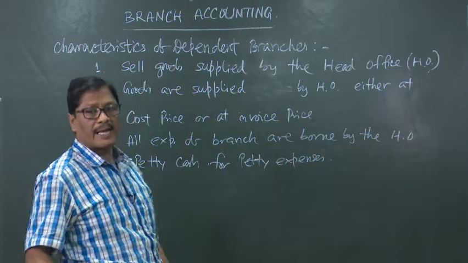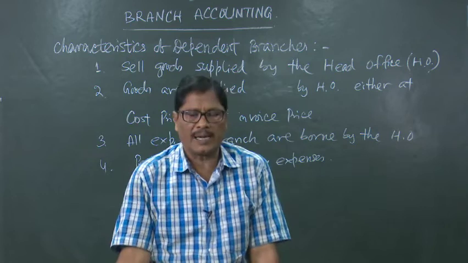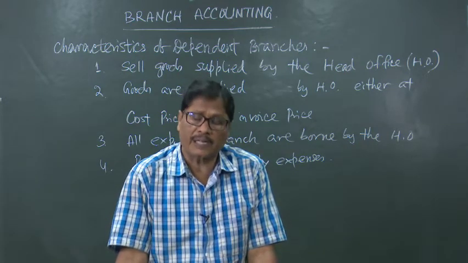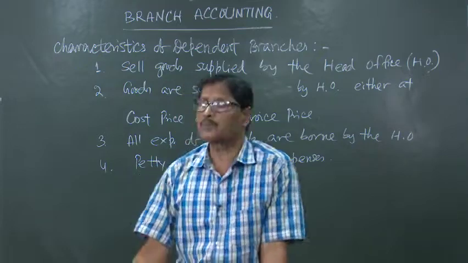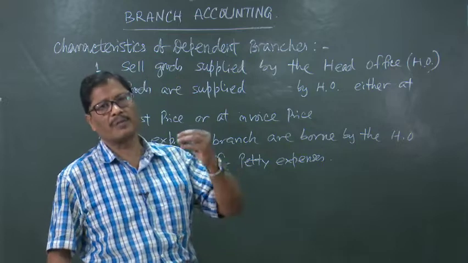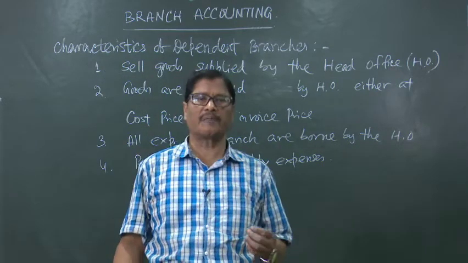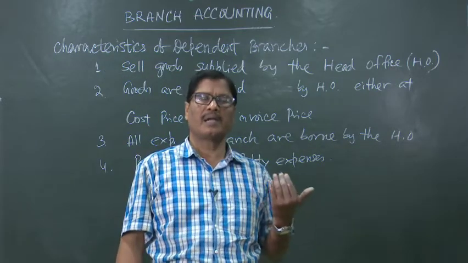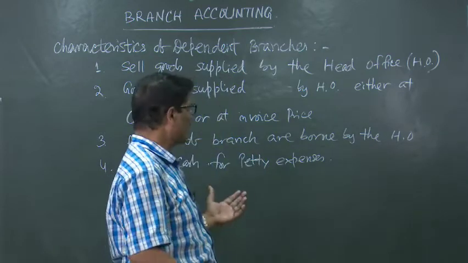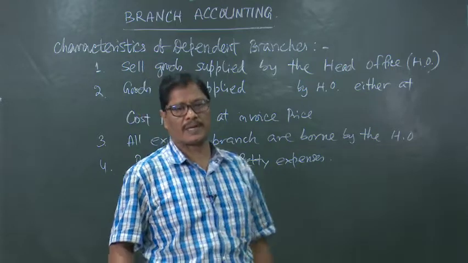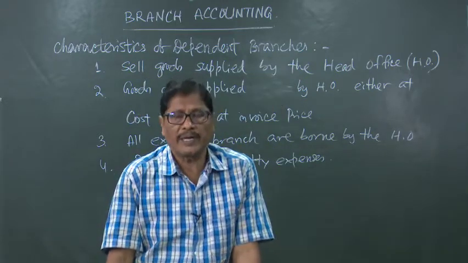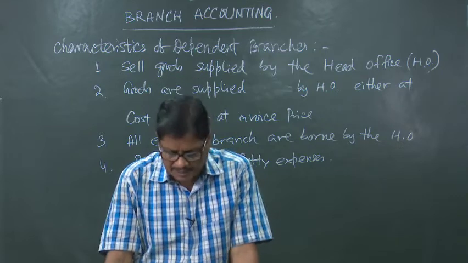One petty cash account will be opened in the books of the branch or with the branch. The petty expenses will have to be borne out of this petty cash. There will be some opening balance of the petty cash, then some amount will be given to the branch manager for petty cash, that will be added, and from that all the petty expenses will be deducted, and whatever remains will be the closing balance of petty cash. In this way, a petty cash account is opened for meeting the petty expenses at the branch.